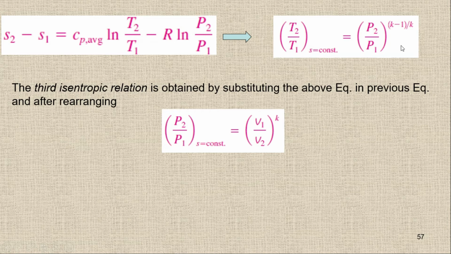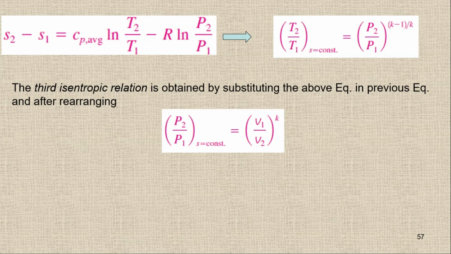So simply with the help of the ideal gas equation and the entropy change, we can find three different relations: between temperature and pressure, temperature and volume, and pressure and volume. And these relations are used only for an isentropic process and for an ideal gas.